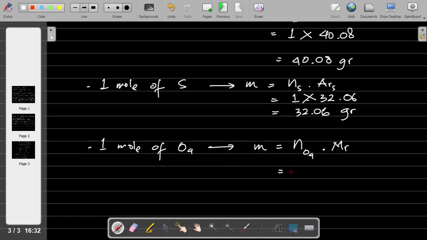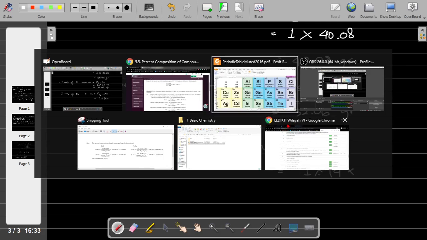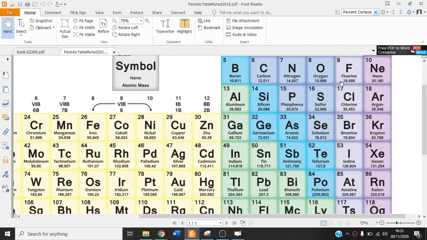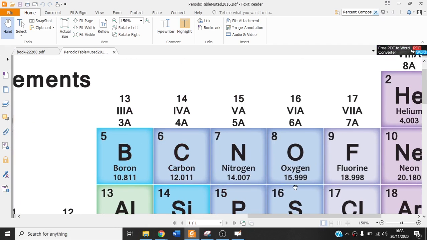The Mr is 4 times the atomic mass of oxygen, which is 15.999, but we can use 16 here.